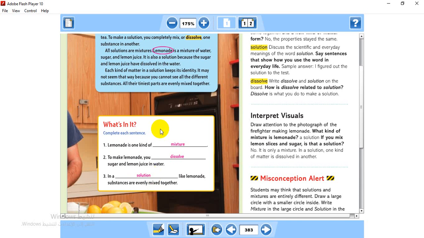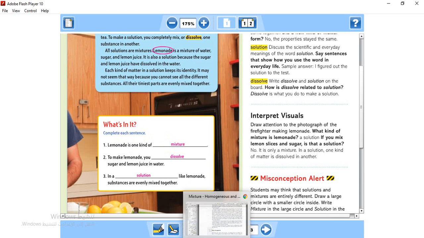But we also call it a mixture because it has kept its identity. You can taste the flavor of the lemonade, so physically it has kept its identity.